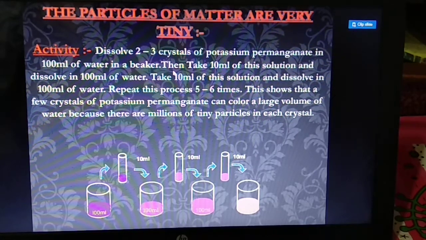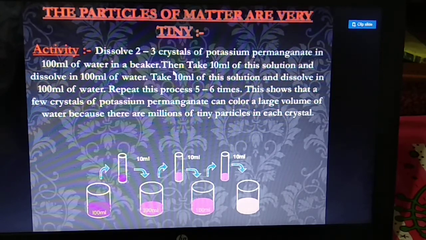This is very important, just see the figure, my dear students. So what do we have to take? In this activity, we take potassium permanganate, water and a beaker. You have to dissolve potassium permanganate in water, take 10 ml of the solution and dissolve it in 100 ml of water. After that, again take 10 ml of the solution and dissolve it in 100 ml of water. You have to repeat this process 5 to 6 times.